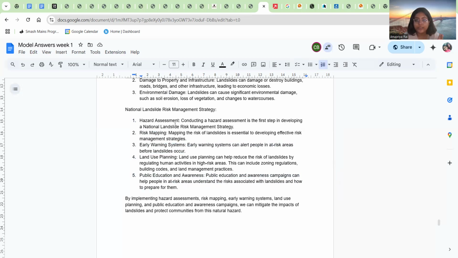Okay, so you need to understand that you have to make it context specific by adding another line to connect it with the main point. For example, if it's hazard assessment, then you have to talk about how hazard assessment is the first part in developing a landslide atlas, or a landslide risk management strategy. So these subpoints will remain the same when we talk about the guidelines and the strategy to approach the disaster management for that particular disaster better. Hopefully you're getting my points.